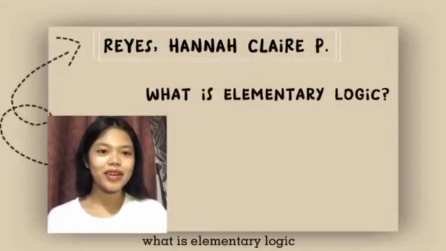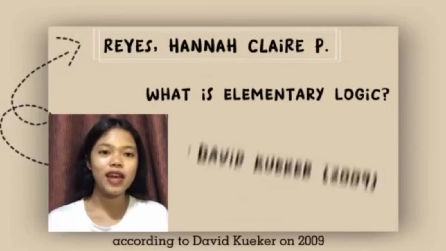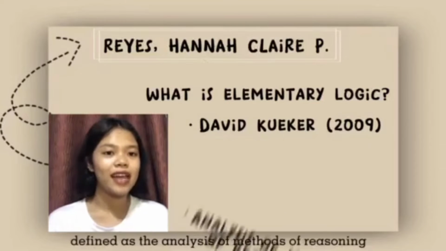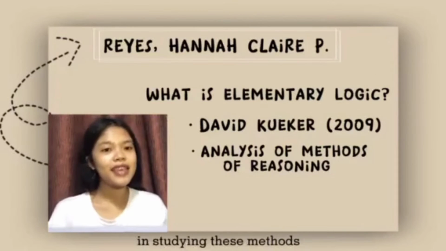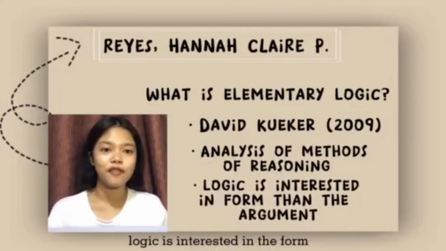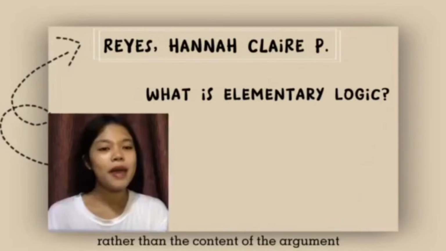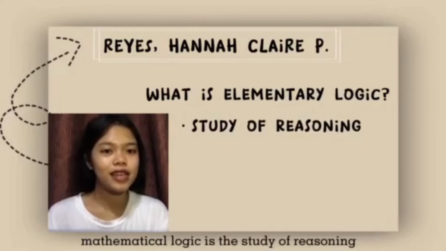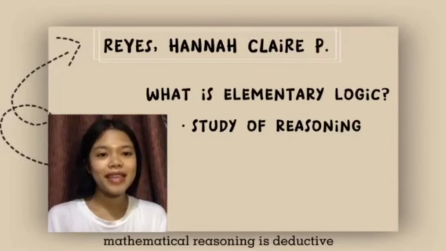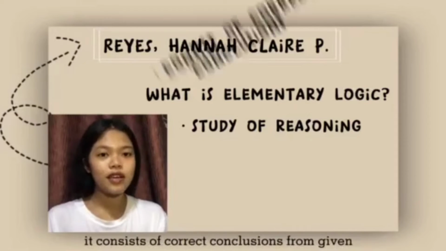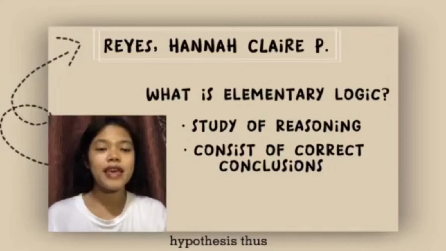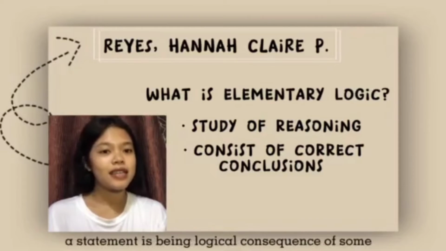What is elementary logic? According to David Quaker in 2009, logic is simply defined as the analysis of methods of reasoning. In studying these methods, logic is interested in the form rather than the content of the argument. Mathematical logic is the study of reasoning as used in mathematics. Mathematical reasoning is deductive. It consists of correct conclusions from given hypotheses. Thus, the basic concept is that a statement is a logical consequence of some other statement.